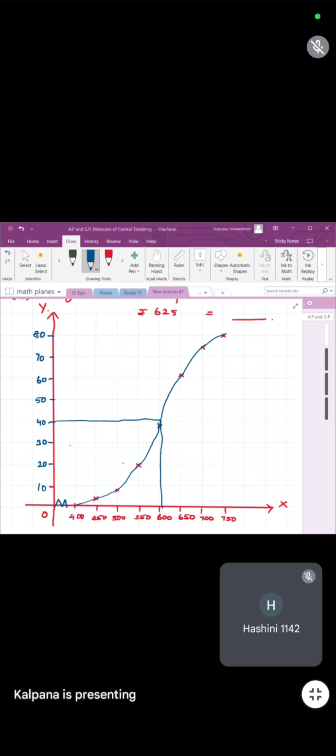Is it 600? If you are using the proper graph, you will get 600, isn't it? You may get 600 and a little, because it is approximate, there are 50 points between 600 and 650. Some may get 601, 602, 603, like that. If you give that also, it's fine. So it is rupees 600.